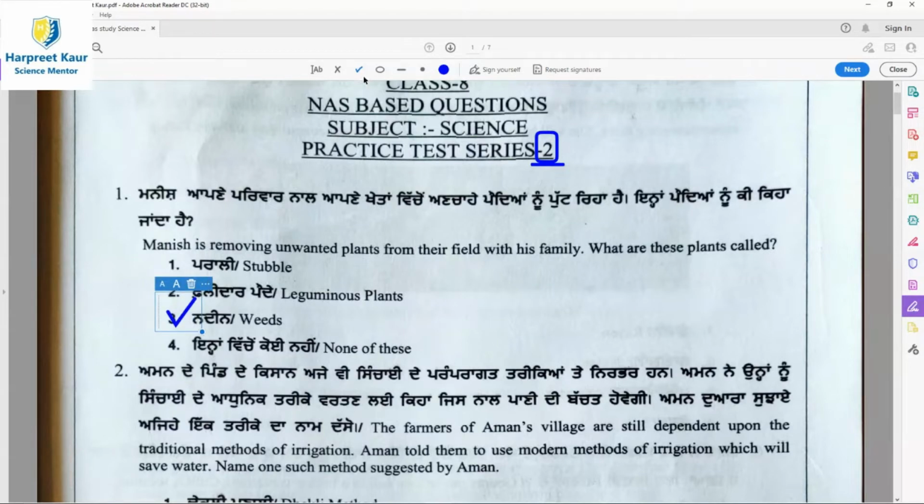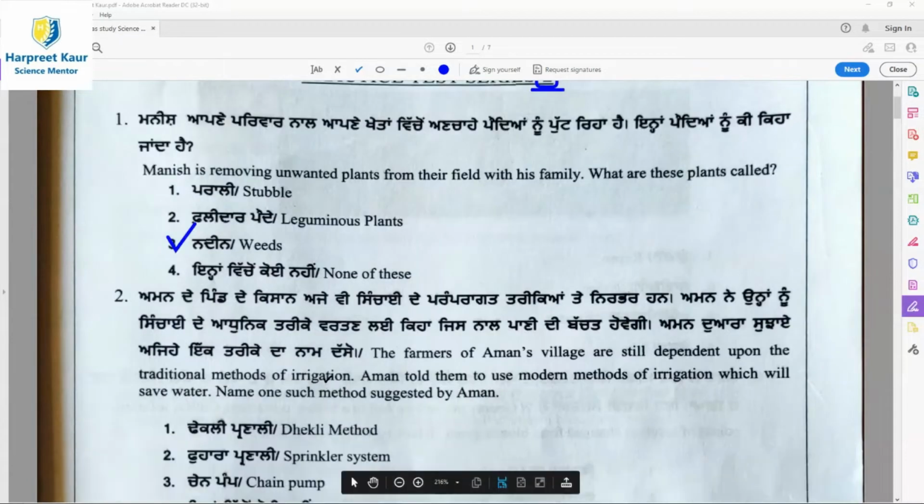Here I will add that these weeds are effective competitors with the crops, for things like space, light, nutrients and water. So they compete with the main crop in the field, with a result in the reduction in the quantity and quality of crop yield. So option 3, weeds, is the right answer.